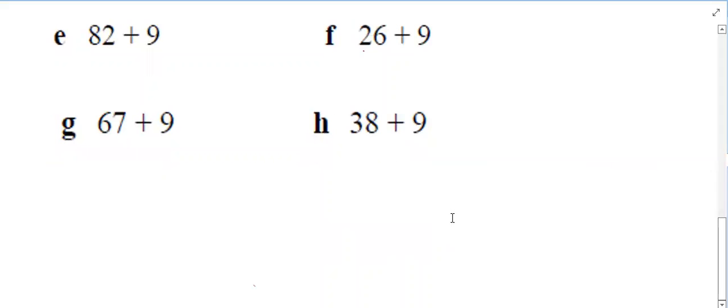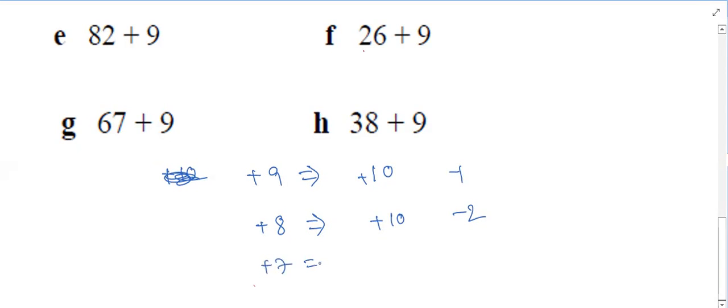Okay, here only tell me. Instead of adding 9, what are we doing? We are adding 10 and later we are subtracting 1. Suppose any number is given ending with 8, instead of adding 8, you add 10 and then subtract 2. If there is a number ending with 7, add 10 and subtract 3. Number ending with 6, add 10 and subtract 4.